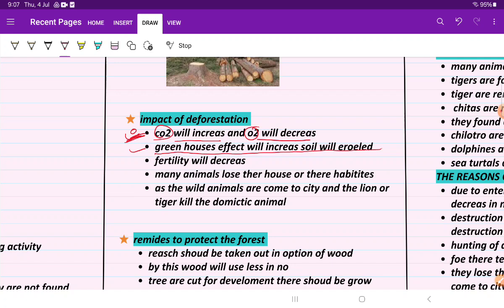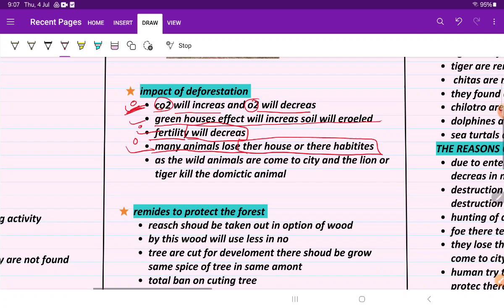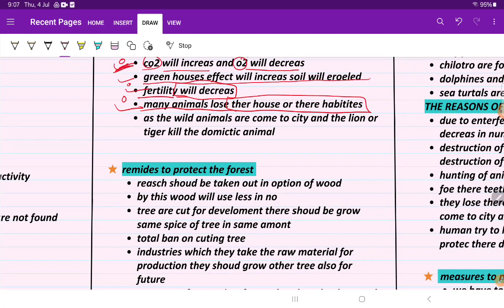Now what are the other factors? The fertility of the soil will decrease, that I have told earlier. Now many animals lose their habitat or their house. And the last one is, as the animals lose their habitat, they come to cities and try to kill the domestic animals.